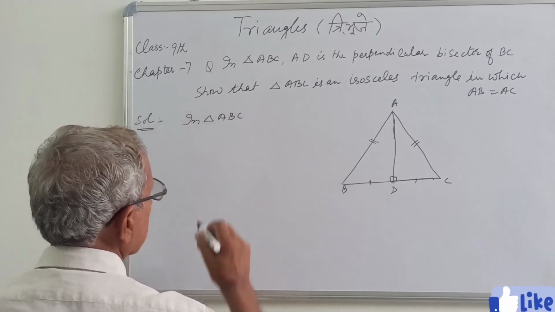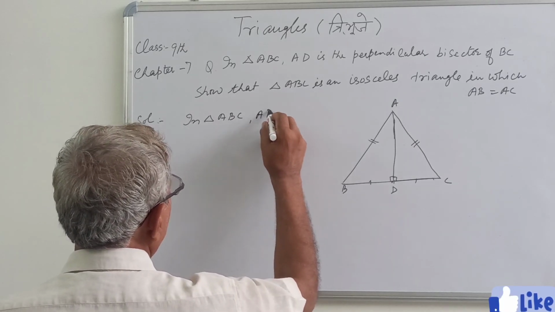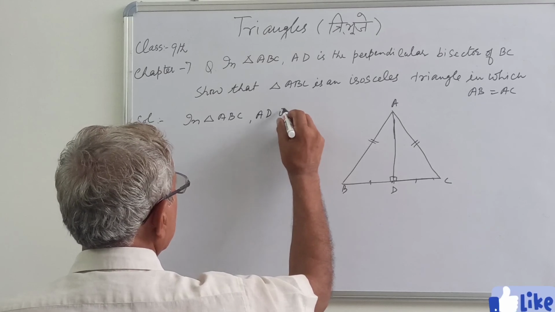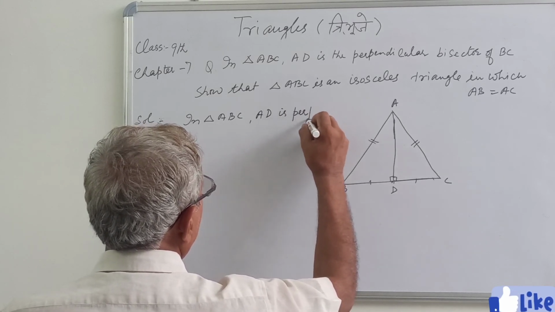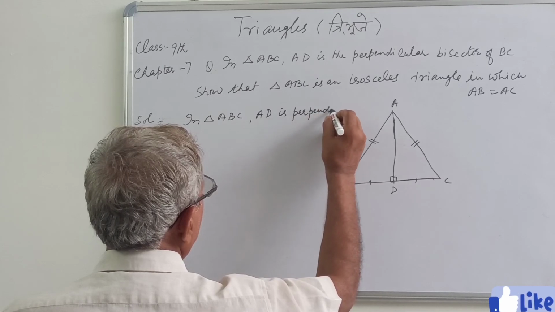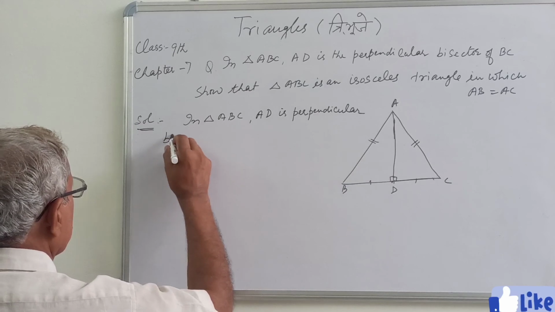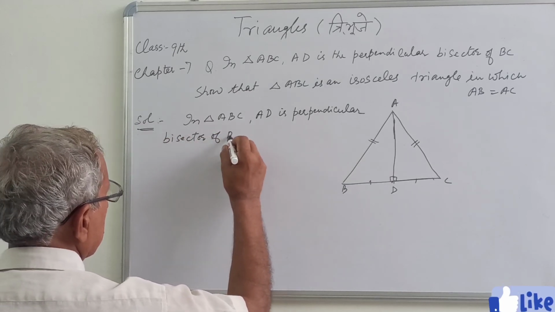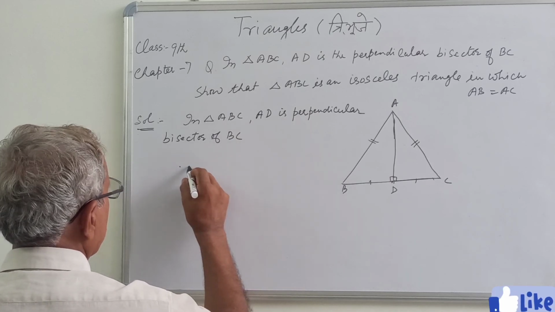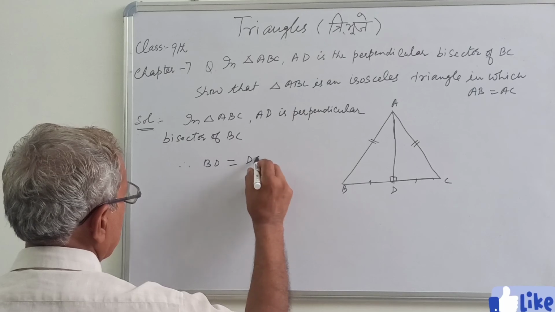In triangle ABC, AD is perpendicular bisector of BC. Therefore, BD equal to DC.